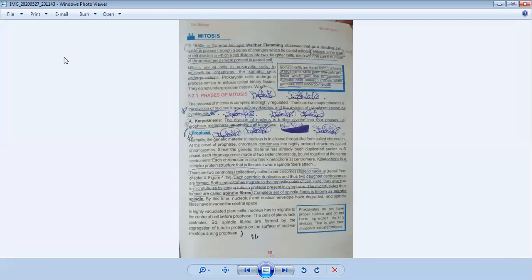Okay, what is mitosis? Mitosis is a cell division, and it was first discovered in the 1880s by the scientist Walter Fleming. He discovered mitosis. Mitosis depends on two main stages. And what are these stages?